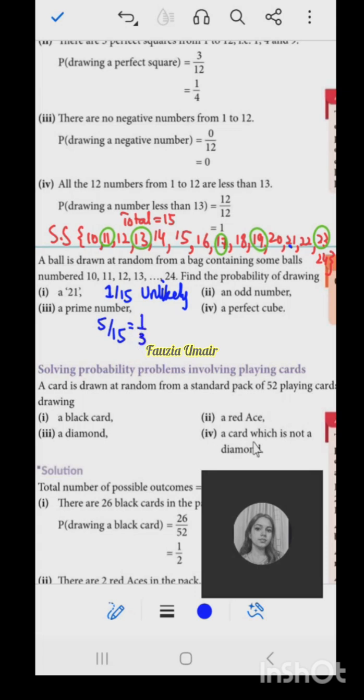So what do you think? Is it less than 50% or more than 50%? It is not more than 50, dear. Look, half of 3 is 1.5. If here it were 1.5, then it would be an even chance. Now it is less than 50%. 1 is less than 1.5. So this means this is unlikely. That is, it is having a less chance. Your prime numbers are fewer and the composite numbers are more.